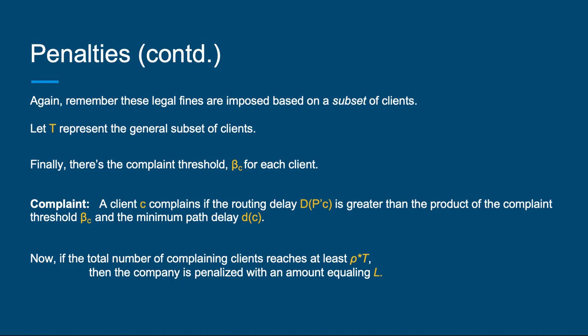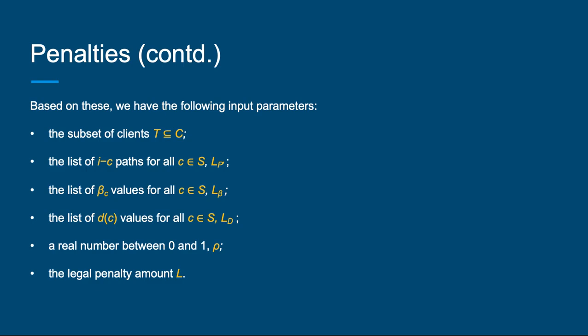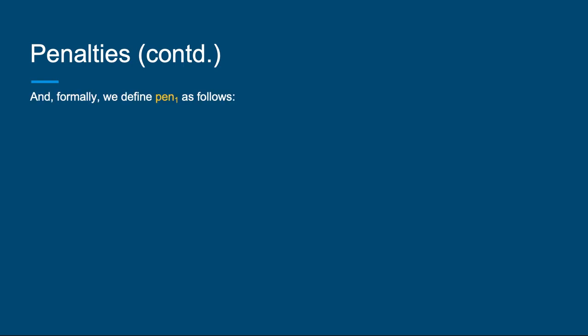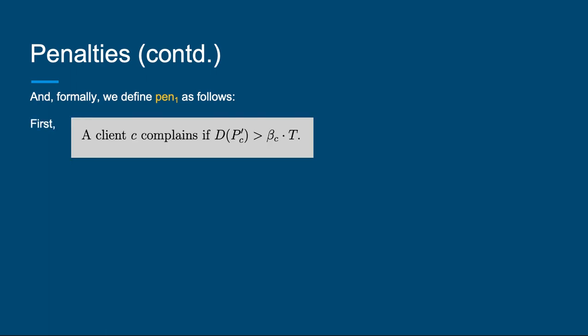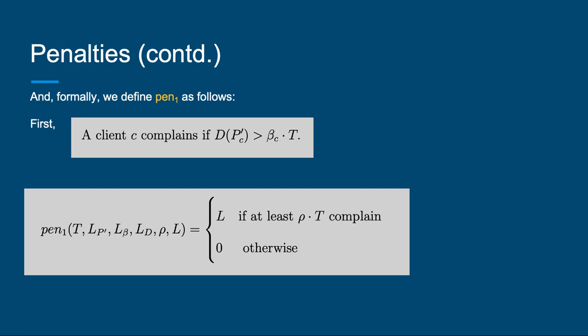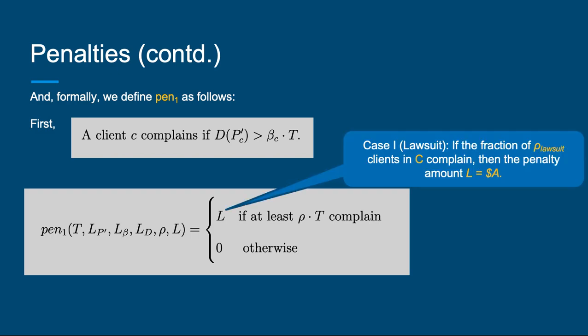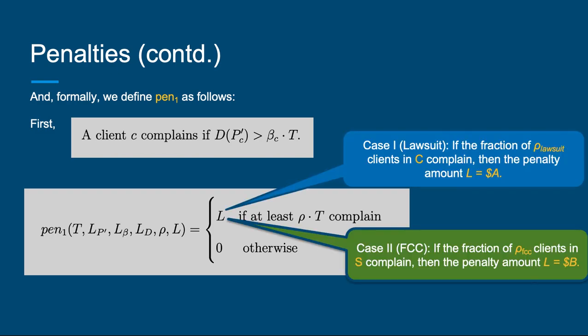Informally, we have the definition of when a client complains and what it means if at least rho times T clients complain. And we have the following parameters for defining pen_1. So we have the following definition for pen_1. First, we have the definition of a client complaining and the definition of pen_1. Case 1 is for the lawsuit and case 2 is for the FCC.